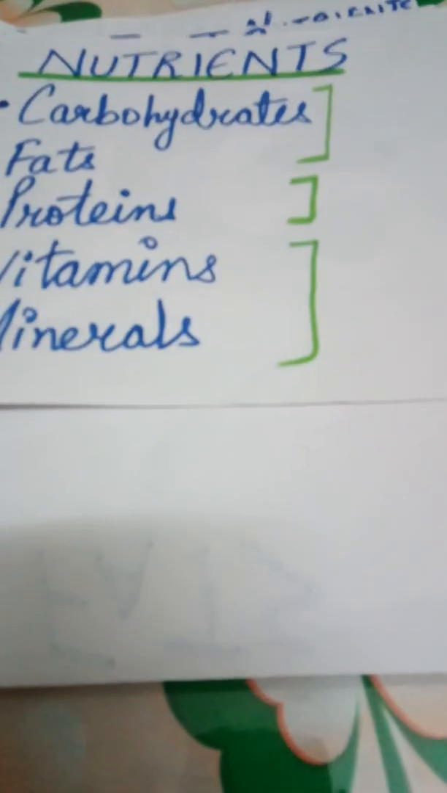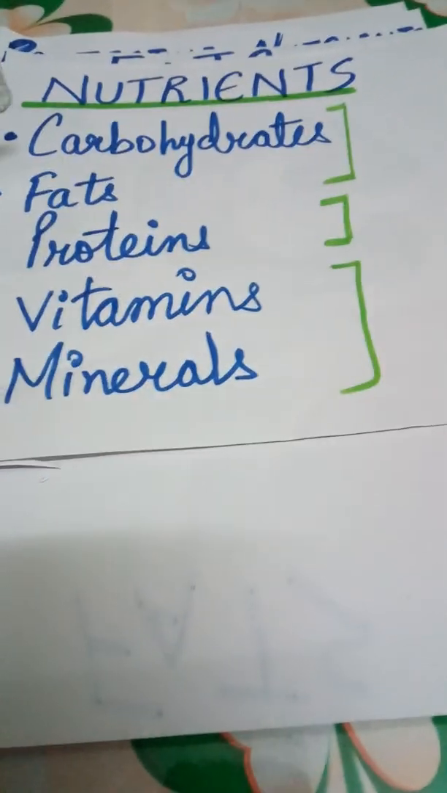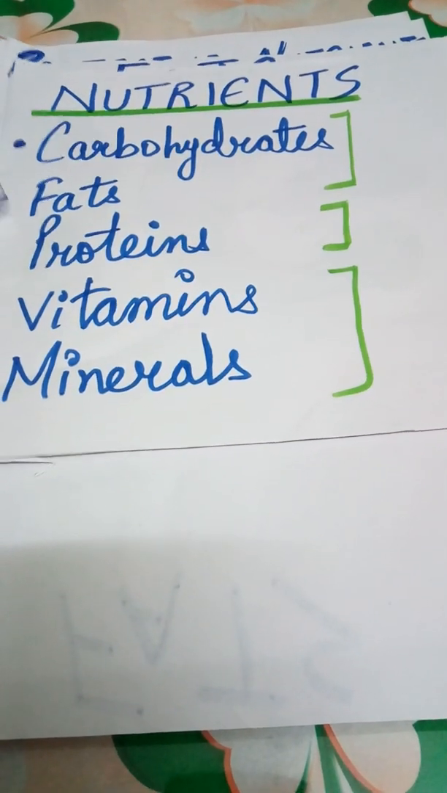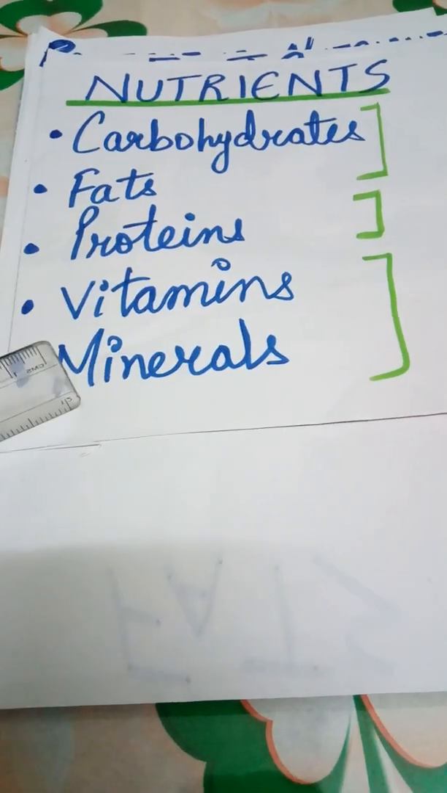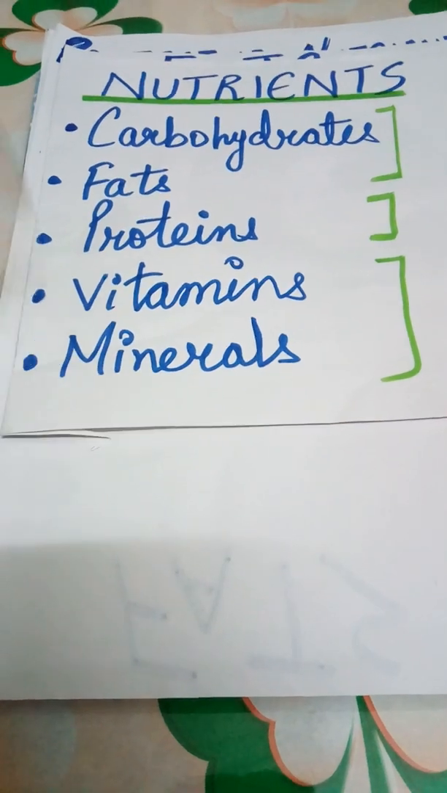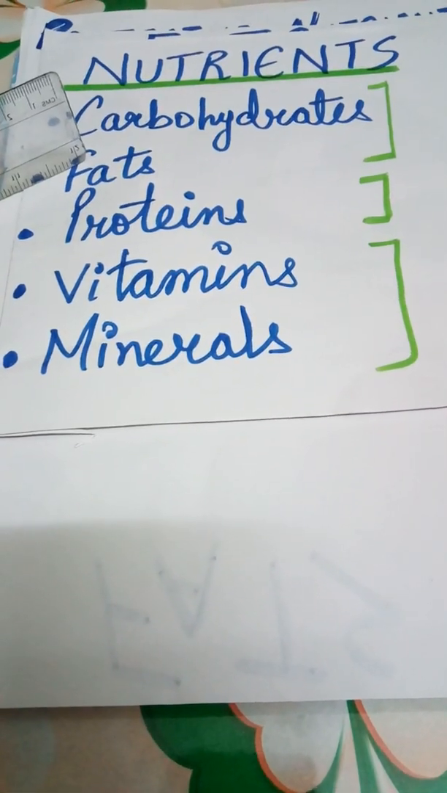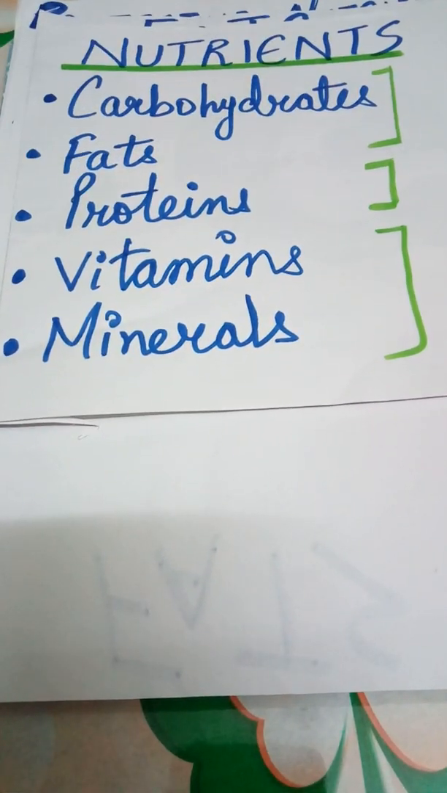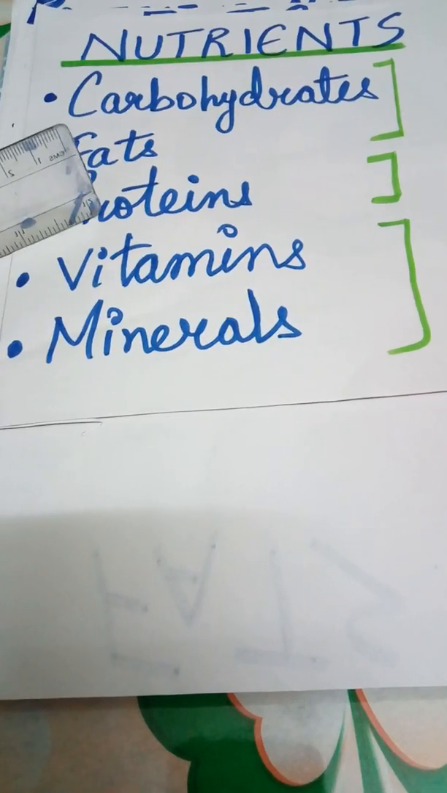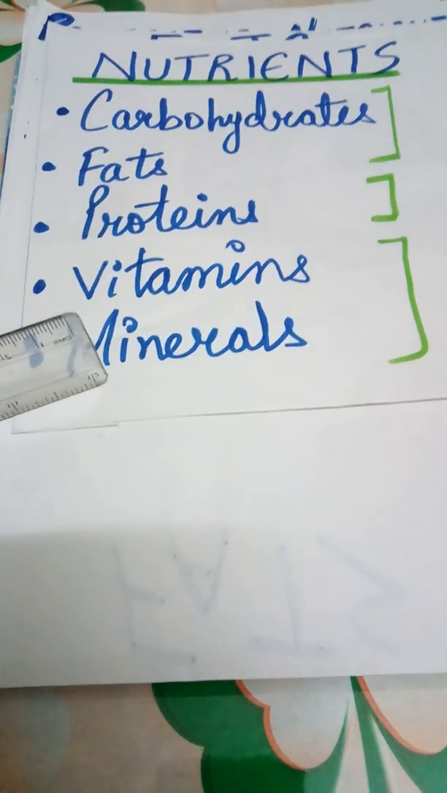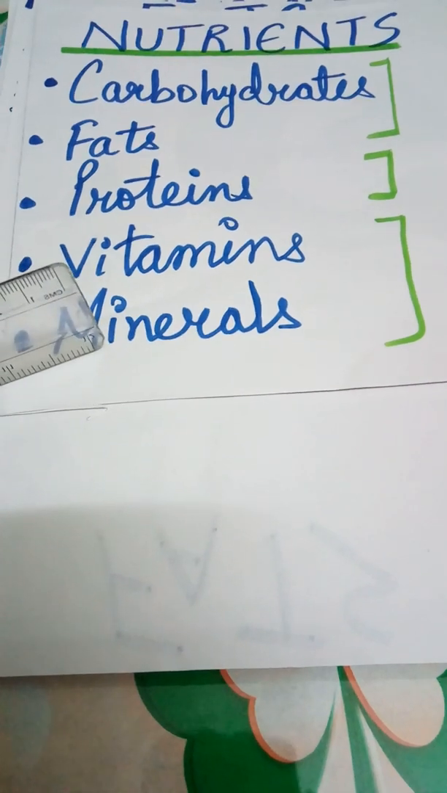In the last video, we discussed the various nutrients present in our food. So let us recall the different nutrients present in food. These nutrients include carbohydrates, fats, proteins, vitamins and minerals. Now carbohydrates and fats are energy giving nutrients. Proteins are body building nutrients. Vitamins and minerals are protective nutrients.